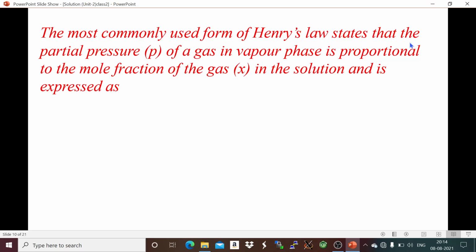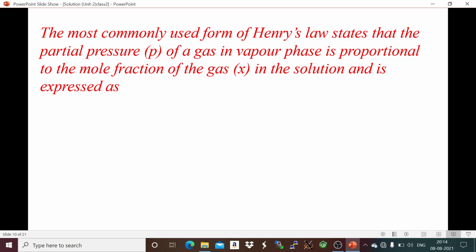According to Henry's law, the partial pressure of a gas in vapor phase is directly proportional to the mole fraction of the gas in solution.